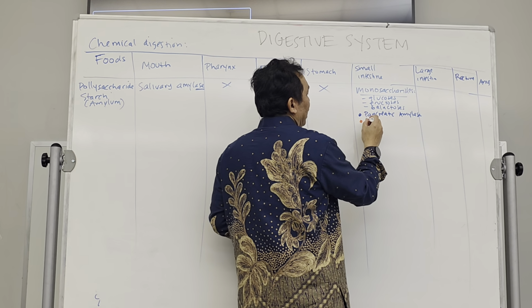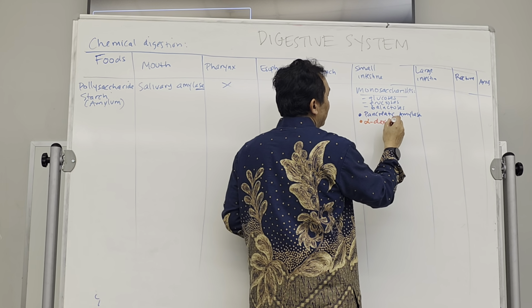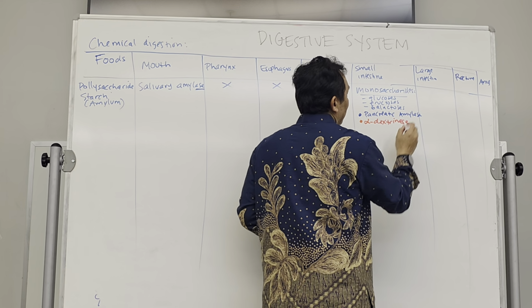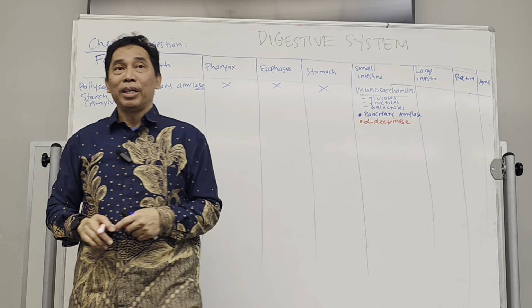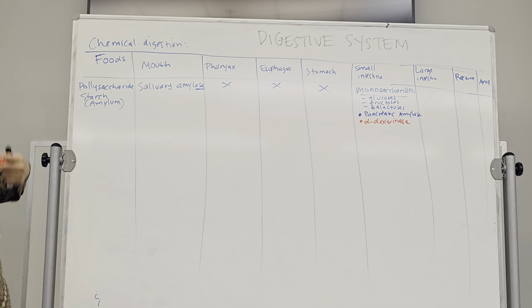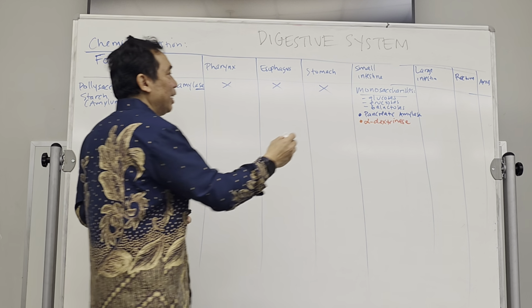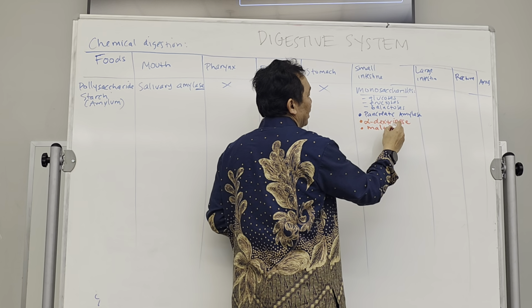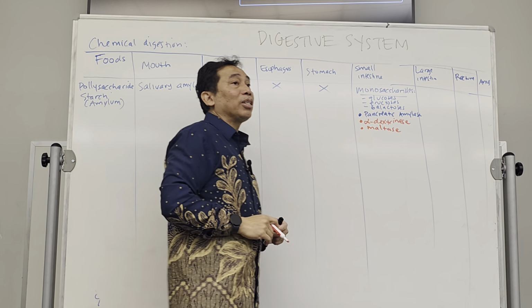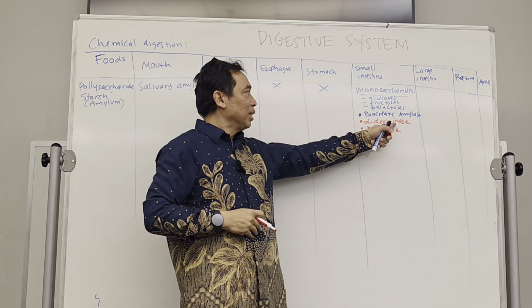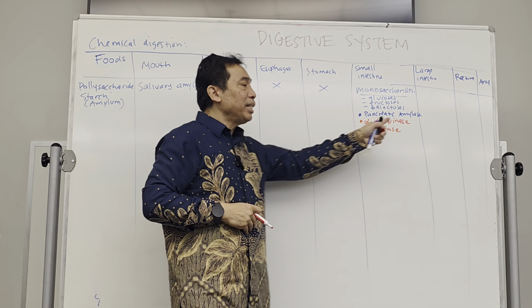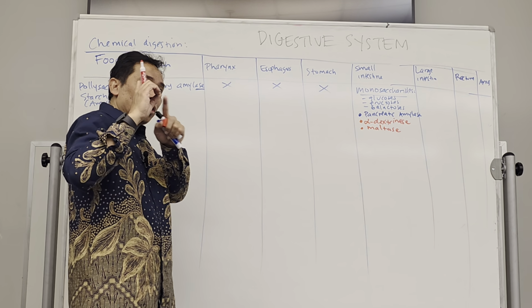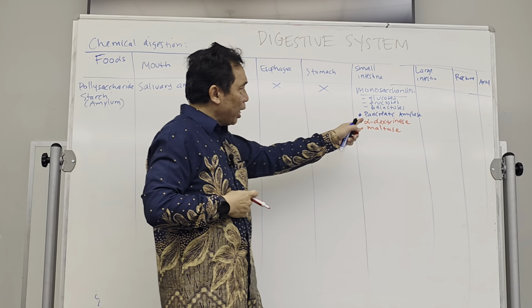So there is an alpha dextrinase produced by the duodenum that will process the amylum more into smaller carbohydrate. And there is maltase that will digest the maltose. So alpha dextrinase and this amylase will digest the amylum into smaller molecules, into smaller carbohydrate.